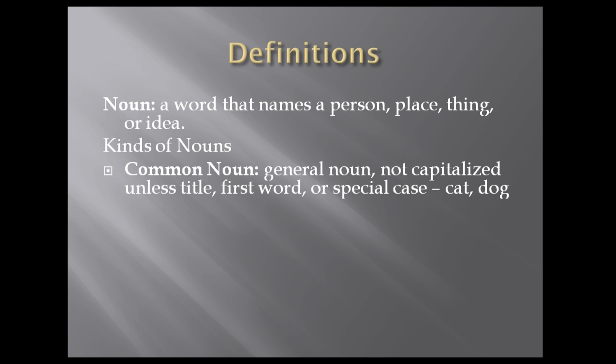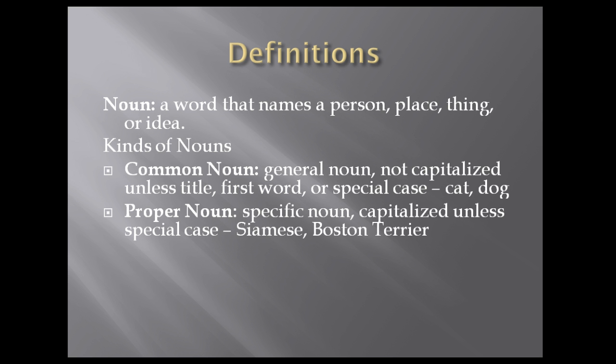Kinds of nouns. A common noun is a general noun. It's not capitalized unless it's the title or the first word of a quote or a sentence, or it's a special or unusual case. Usually, words like cat and dog. Proper nouns. These are more specific nouns. They're capitalized unless they're a special case, like Siamese or Boston Terrier.